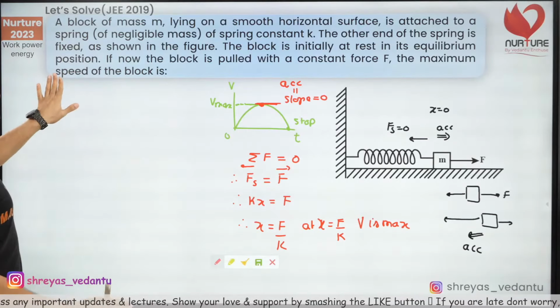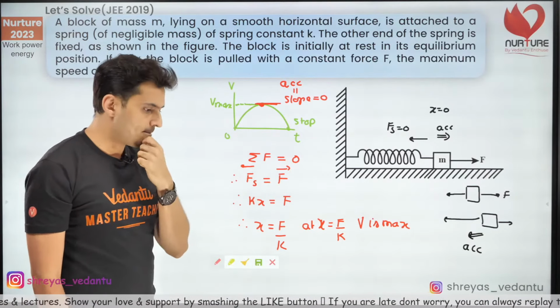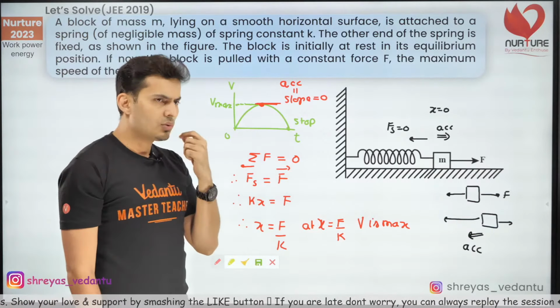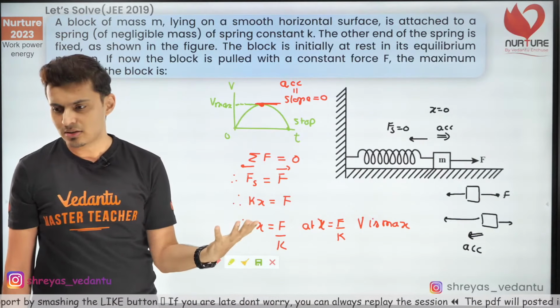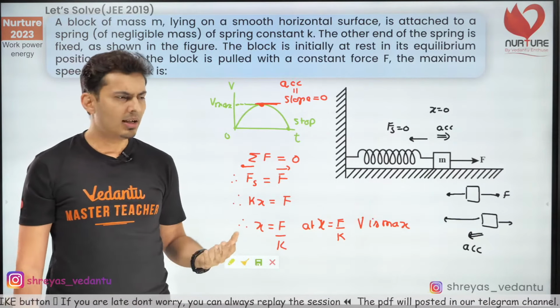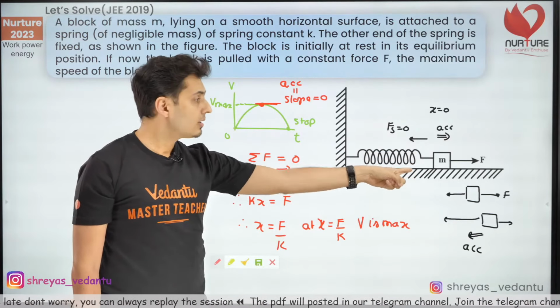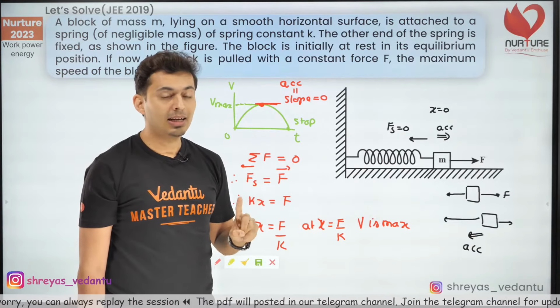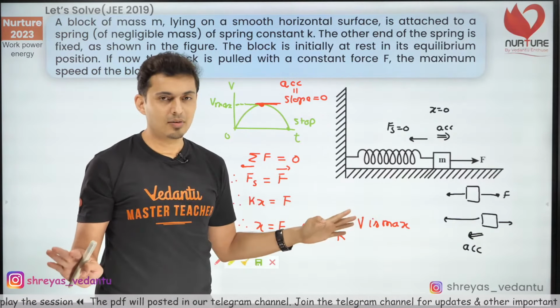Well, but the question is something else. The question is, what is the maximum speed? Now let's see, what do we do? Guys, do you think we can use kinematic equations? Well, I doubt it. You'd say, sir, the force is constant. But think about it, the spring force is not constant. That means variable acceleration, which means kinematic equations are invalid.